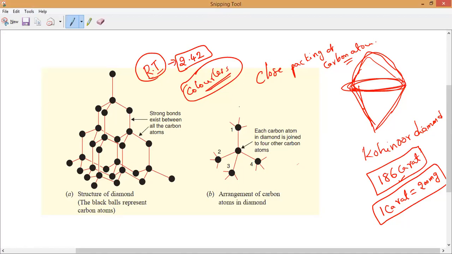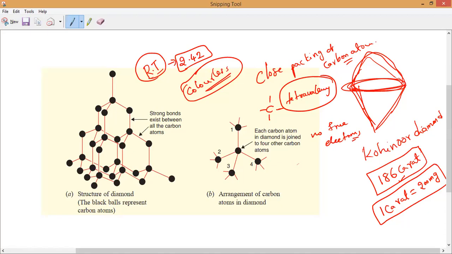Each carbon combines with 4 carbons. Is there any free valence, any extra electron which is not combined? What is the valency of carbon? 4, tetravalency. Every carbon in diamond combines with 4 other carbons, so no free electron is present.